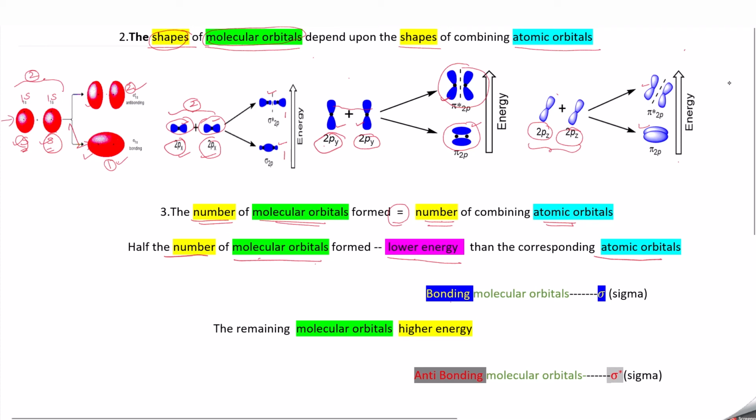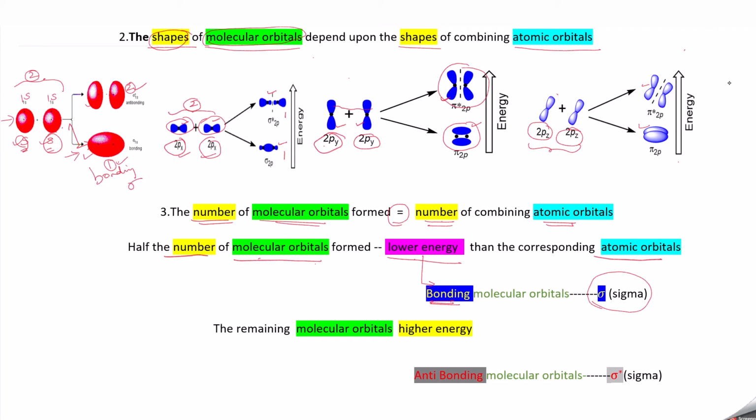This energy is lower than the atomic orbitals, and this lower energy molecular orbital is called the bonding molecular orbital, and it is represented as sigma.